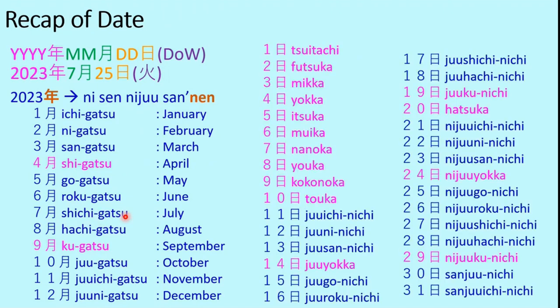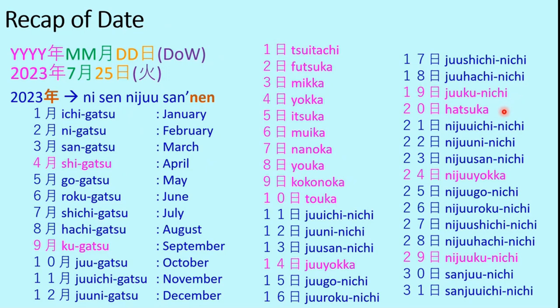And next we will see the day. So these are the 31 days of the month. The first 10 days are called Tsuitachi, Futsuka, Mikka, Yokka, Itsuka, Muika, Nanoka, Yoka, Kokonoka, and Toka. From 11 onwards, it follows this principle: Juichi Nichi, Juni Nichi, Jusan Nichi. Again, 14 is Ju Yokka, 15 is Jugo Nichi, 16 is Ju Roku Nichi, 17 is Ju Shichi Nichi, Ju Hachi Nichi, 19 is again an exception, which is Ju Ku Nichi.